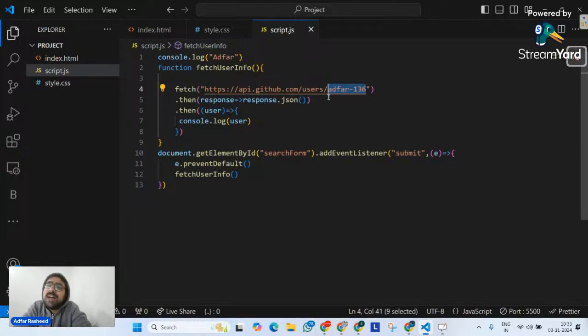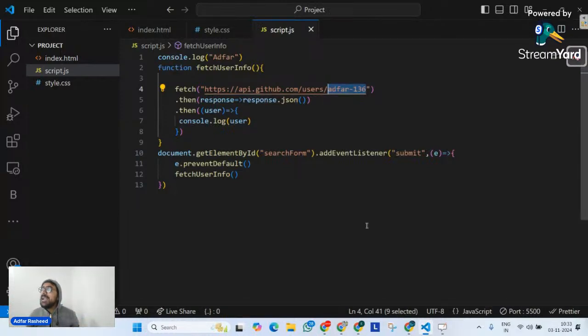Now, do we have any kind of syntax inside our JavaScript where we can make a parameter dynamic within a string? Do we have any kind of concept inside JavaScript where we can add JavaScript variables in a string? Do we have that kind of syntax? Of course, we have. And what is that syntax?